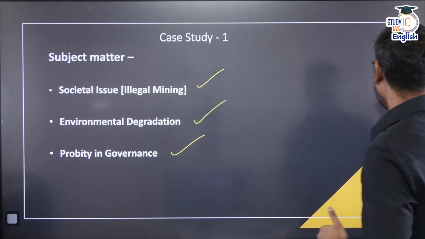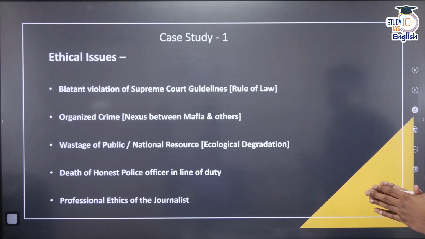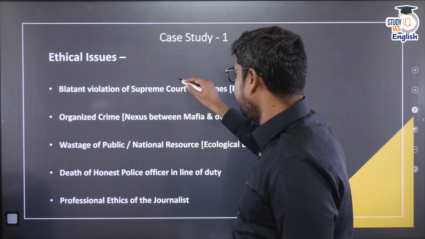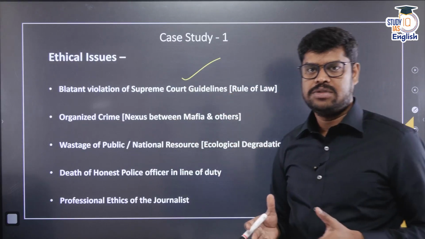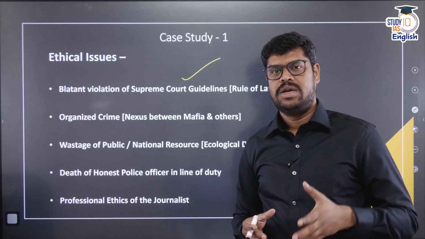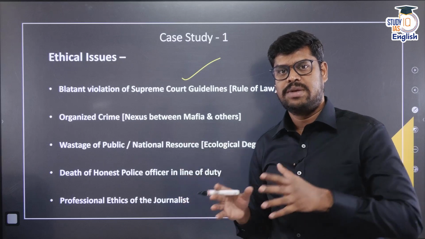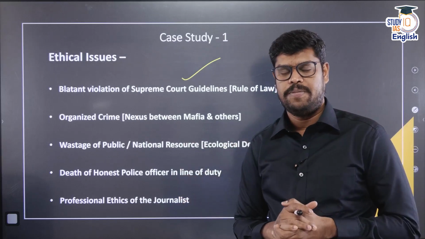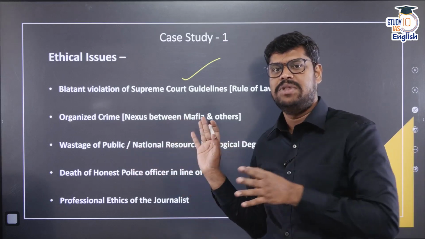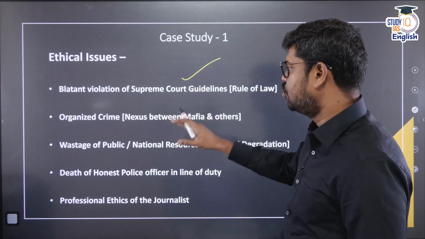All right. Now come to the ethical issues that I have identified in this particular case. So to me, what are the various ethical issues? There is a blatant violation of the Supreme Court guideline. Whatever is said by the Supreme Court becomes the law of the land, so there is a blatant violation of the Supreme Court judgment. That means there is a blatant violation of the rule of law. The law is saying something, but arbitrarily something else is happening. There is an arbitrary exercise of power here. So that is an ethical issue.